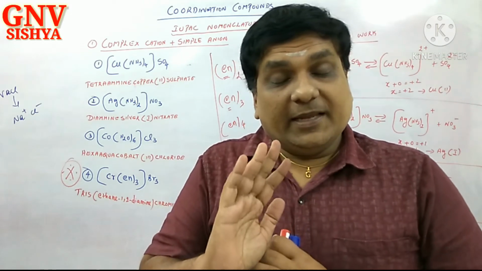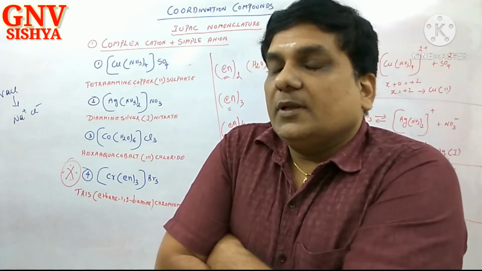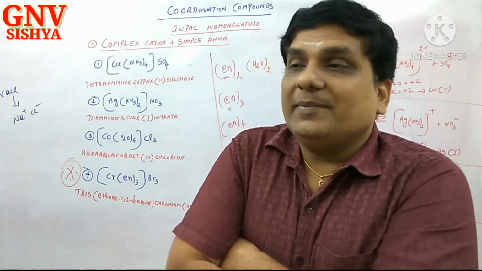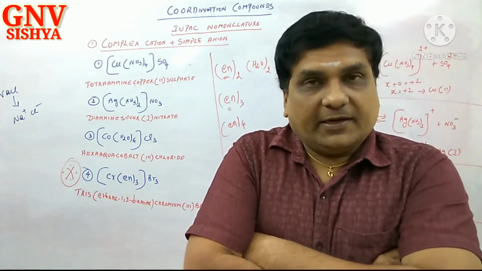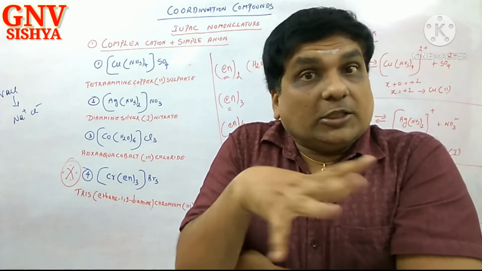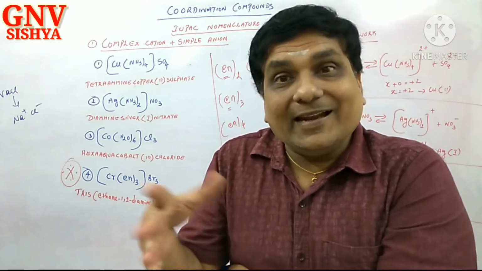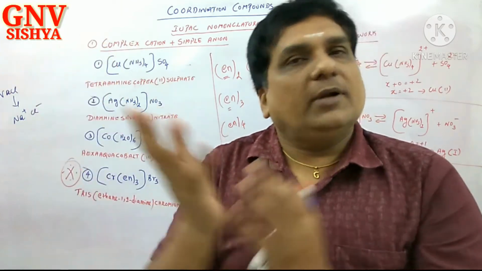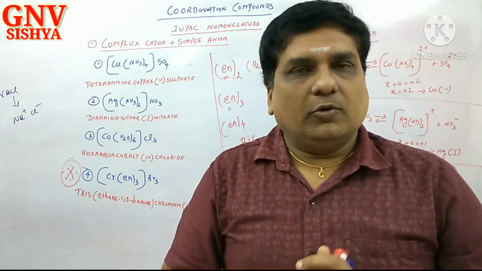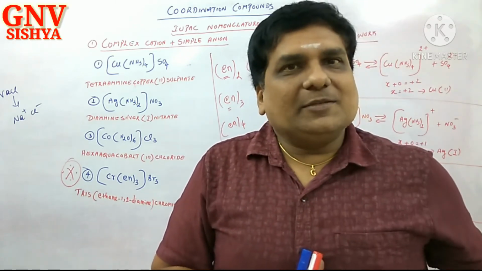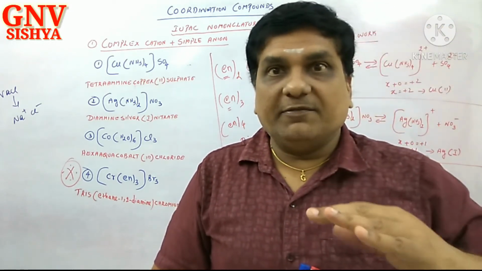I think I have exhausted my energy in giving this idea. In spite of that, if you are committing mistakes now, it is to be inferred that you are being guided by fate or destiny. These are all the pitfalls, the gray areas where the majority of students commit mistakes, which we are highlighting again and again. In spite of that, I am helpless. I confess my inability. Several times I have repeated: you have to identify whether the ligand has a numerical suffix or numerical prefix.